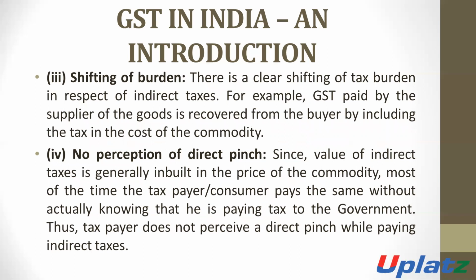Number 3, shifting of burden. In the case of indirect tax, the burden of the tax is shifted from one person to another. For example, the amount of GST is paid by the supplier of goods when there is the payment of GST.